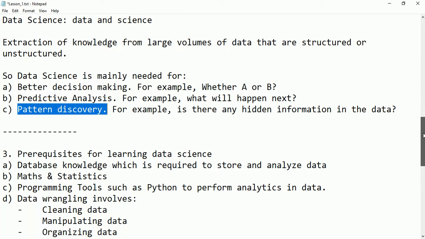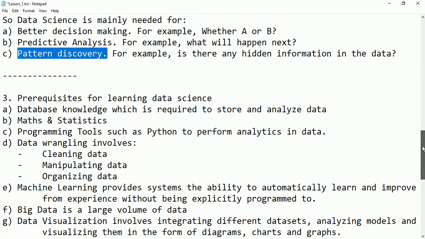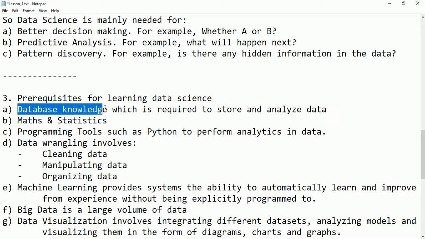Let's see the prerequisites, which are important for us if we want to understand data science. The first thing is database knowledge. If someone wants to be a data scientist, or you want to learn data science, at minimum you have to have some knowledge of databases, how to store the data and how to extract the data from the databases.